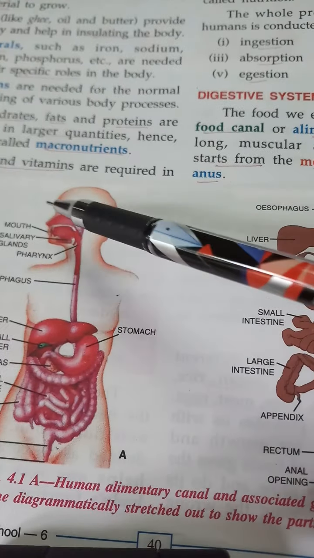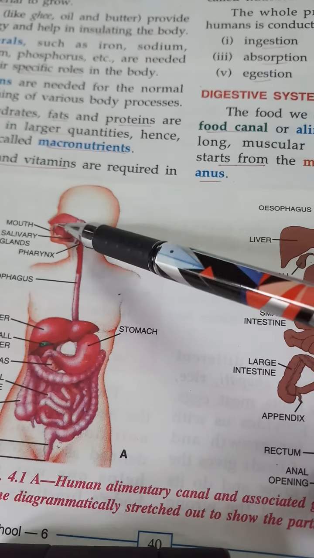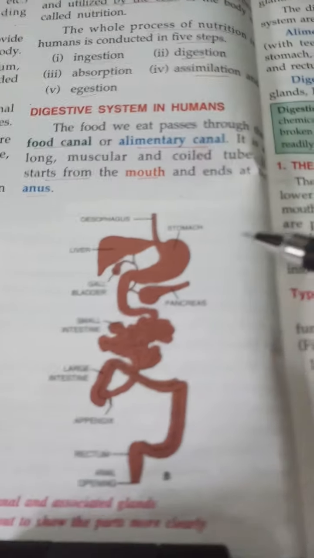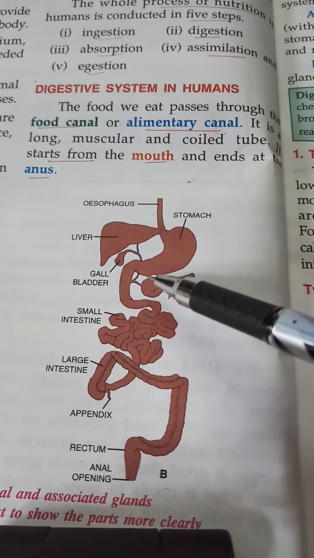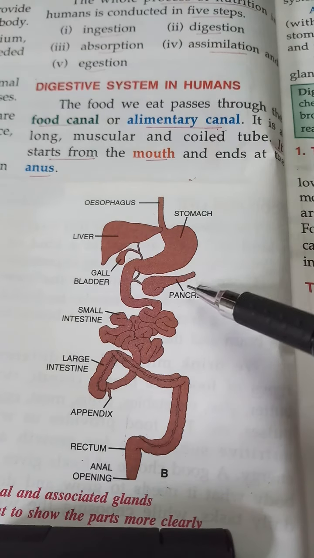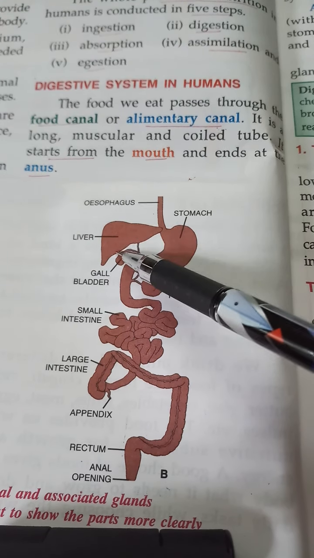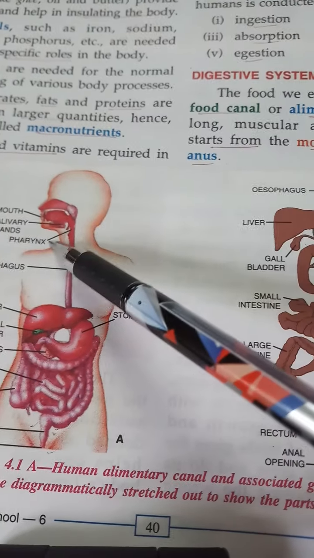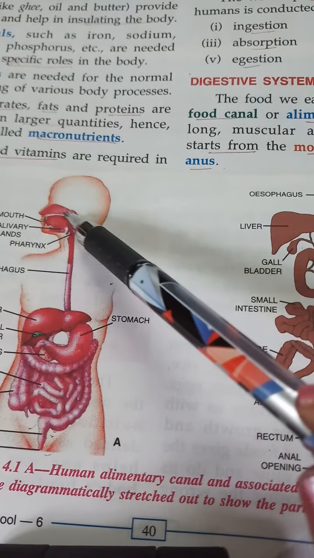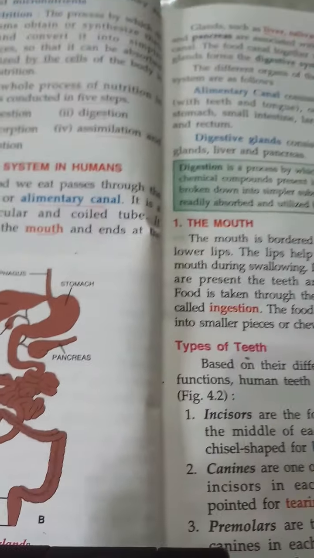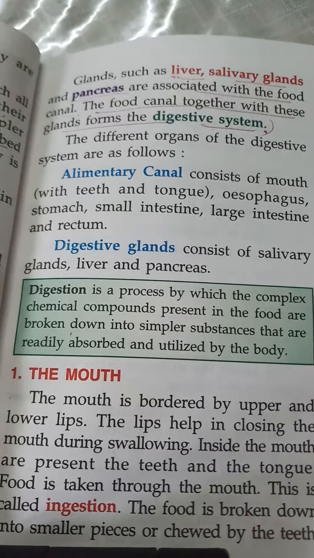We can call the whole tube, that coiled tube from the mouth to anus, as food canal or alimentary canal. When we associate the food canal with all the digestive glands like the pancreas, liver, or inside the stomach gastric glands, around the mouth the salivary glands, all together we call it as digestive system.